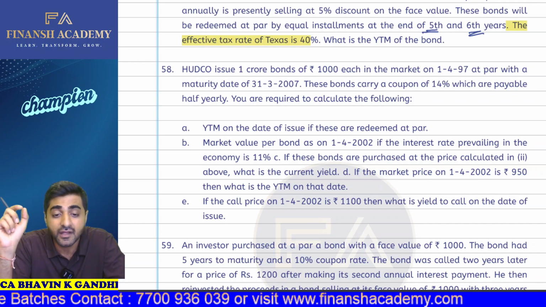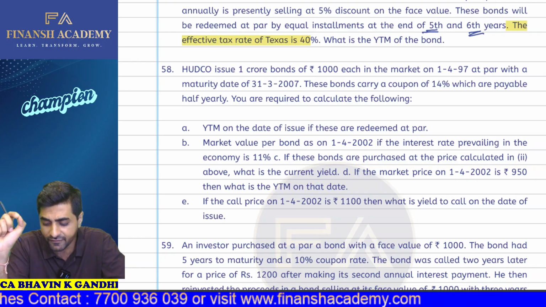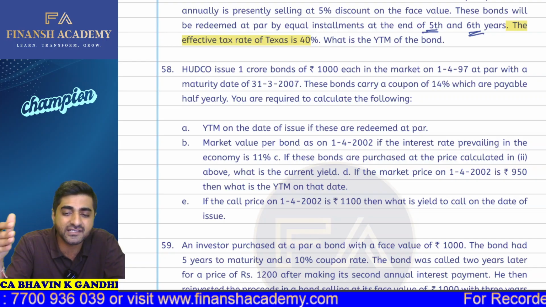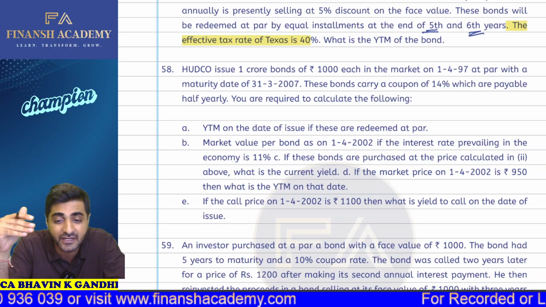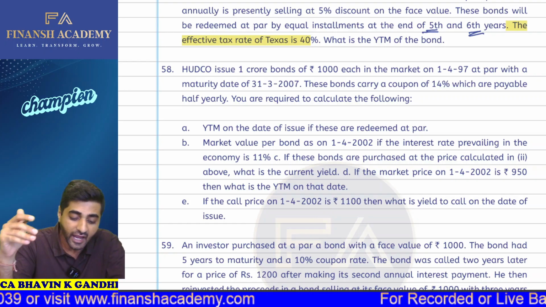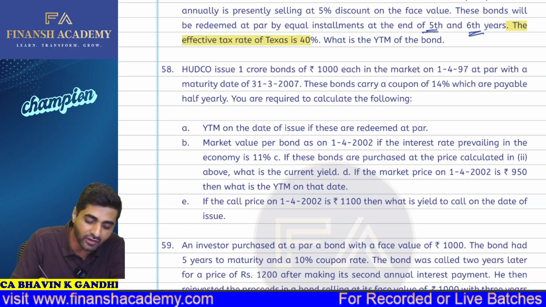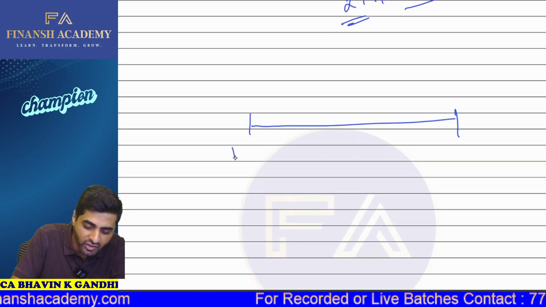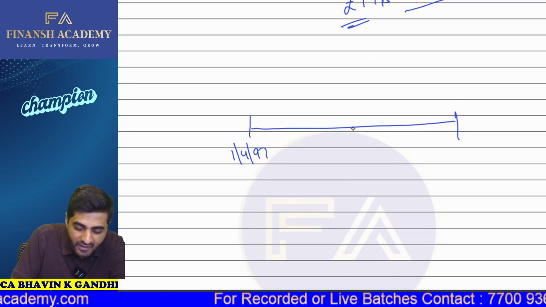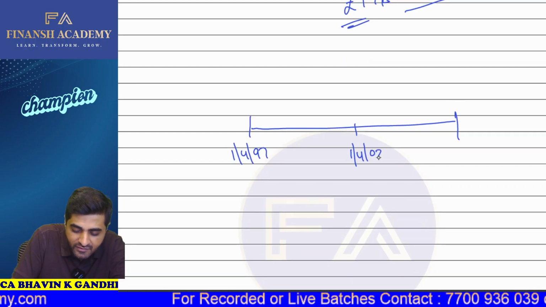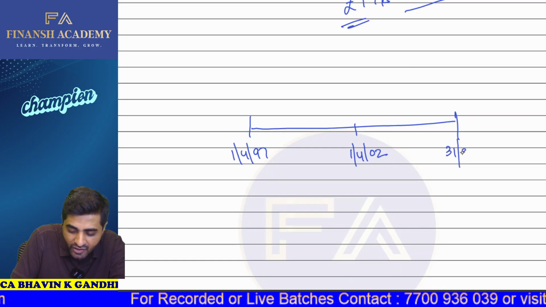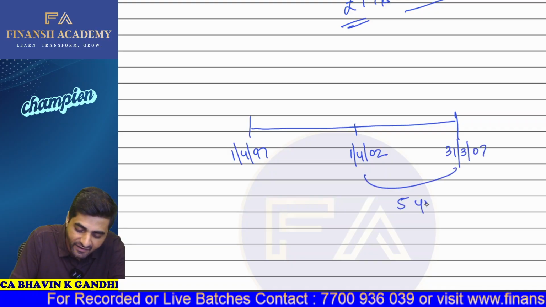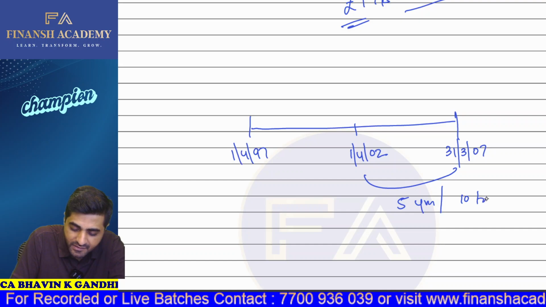In the second part, the market value per bond as on 1st of April 2002, if the interest rate prevailing in the economy is 11%. So now, my dear students, if the yield prevailing in the economy is 11%, and that is also on 1st of April 2002, understand a situation where an investor is standing: the bonds were issued on 1st April 97, but the investor is standing on 1st April 2002. The bond will be matured on 31st of March 2007. So ultimately now there are 5 years left, which is nothing but your 10 terms.